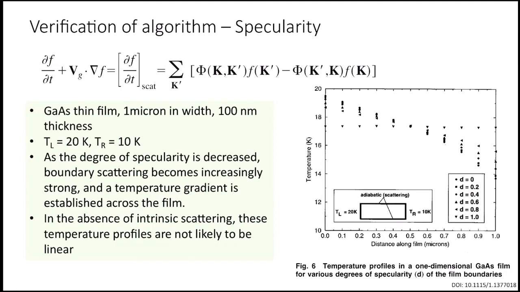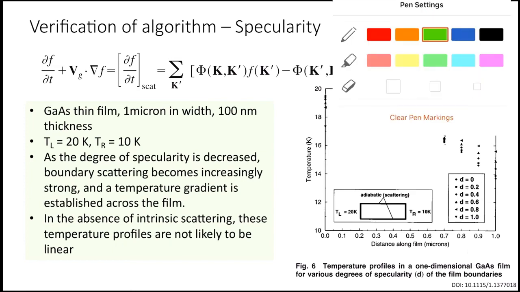In the previous 2D case, if the mean free path is the length divided by 20, we would predict very close to the Fourier solution. If it's L by 100 or L by 1000, we get much closer. If there are many such scattering processes, we would get very close to the Fourier solution.